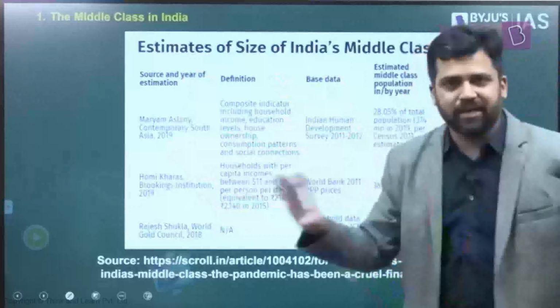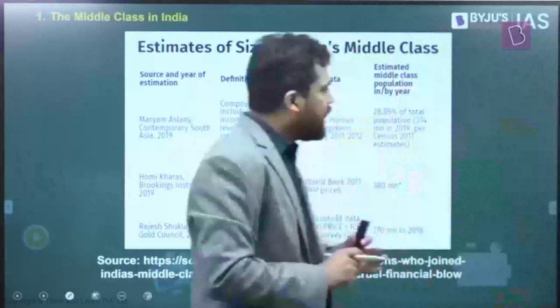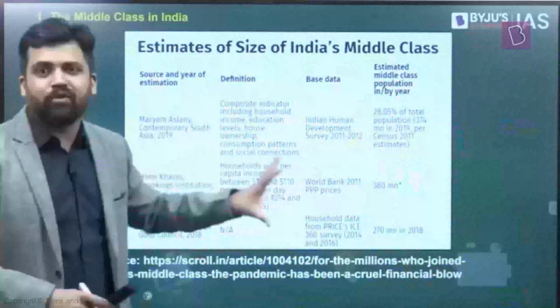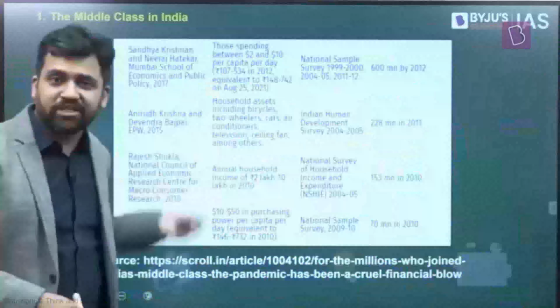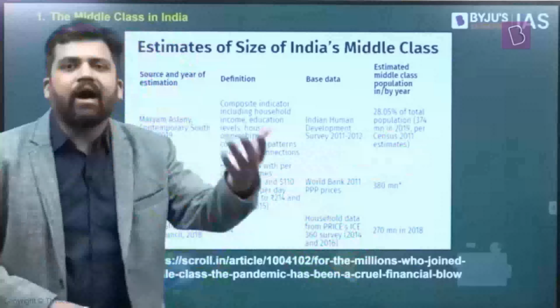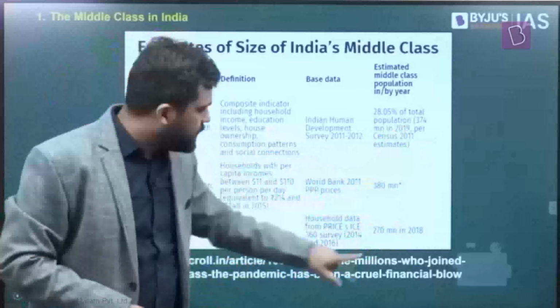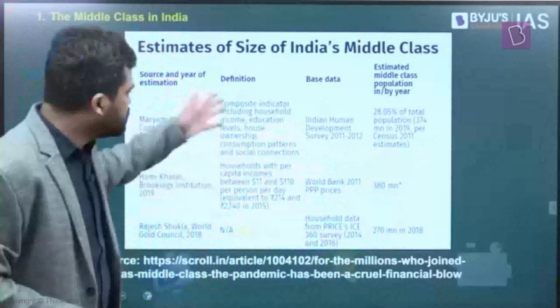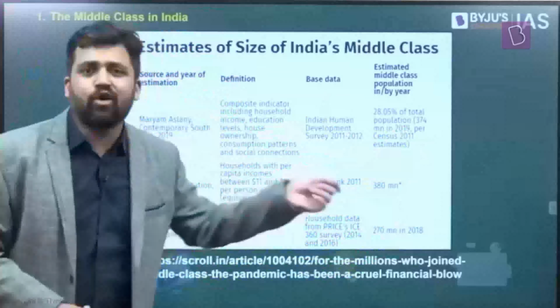I don't want you to remember all these things, right? That's not the point. I just wanted to show you how the numbers will vary if you are changing the parameters. And this is just half of the total number of significant estimates, right? There are some more estimates here. So just look at this last column here. Some estimates say that 374 million in India are middle class. Some say 380 million are middle class. Some say 270 million are in the middle classes. Again, they have taken different parameters. Some have taken house ownership, land ownership, income levels. Some have just taken income levels, $11 to $100.